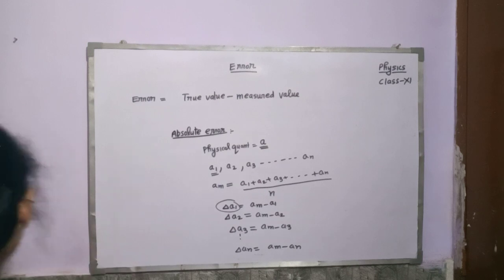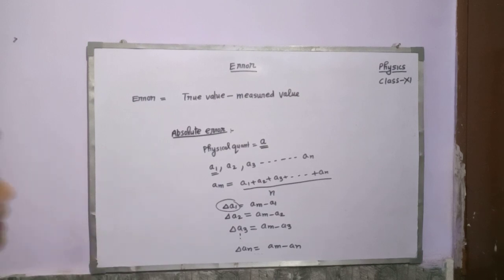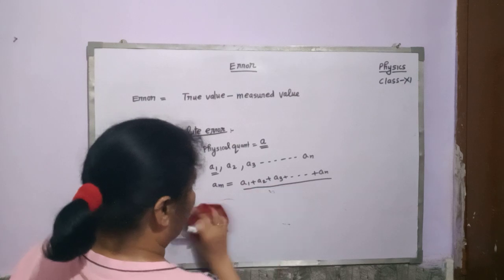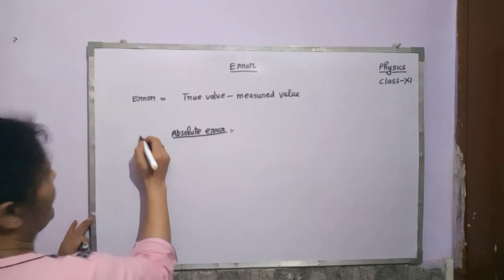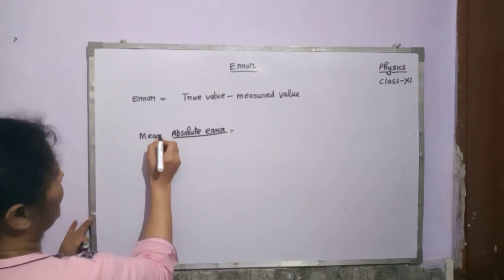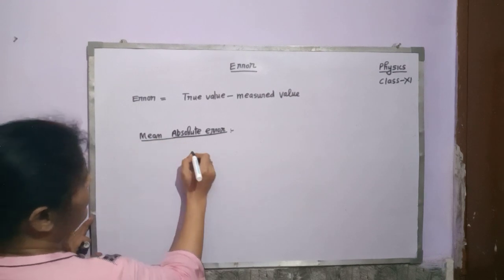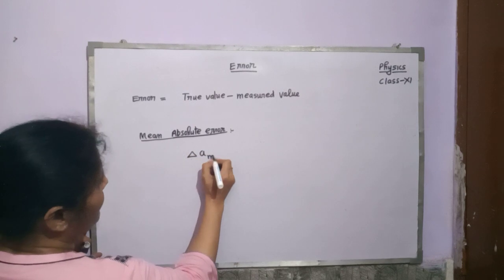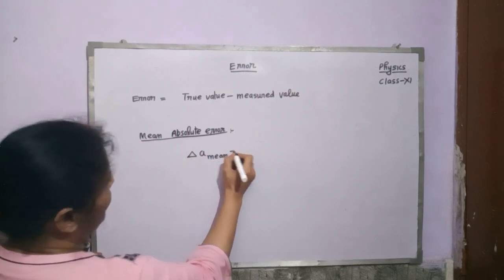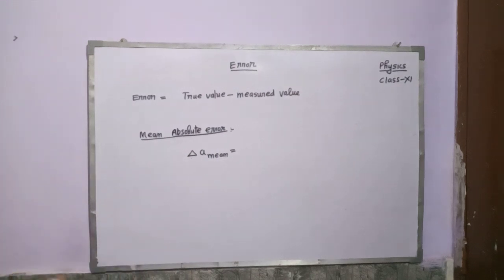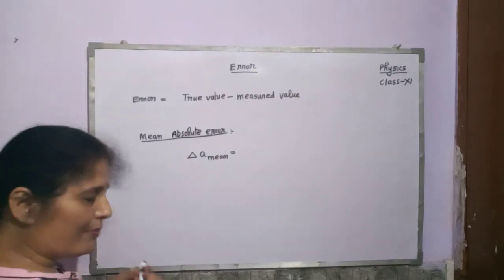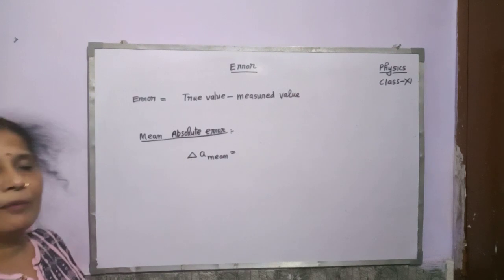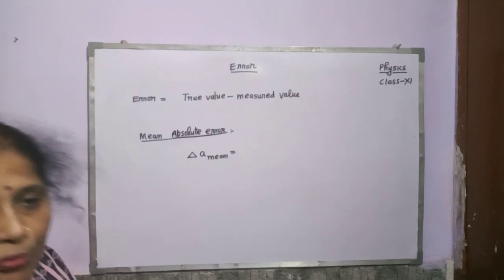Okay. Now, the second is mean absolute error. This is your second one. How can you determine this one? It is represented by delta A mean, that means mean absolute error. This is equal to the absolute error which you have calculated here. It may be positive or negative, but when we take the mean absolute error, we should take only the positive value of the absolute error.